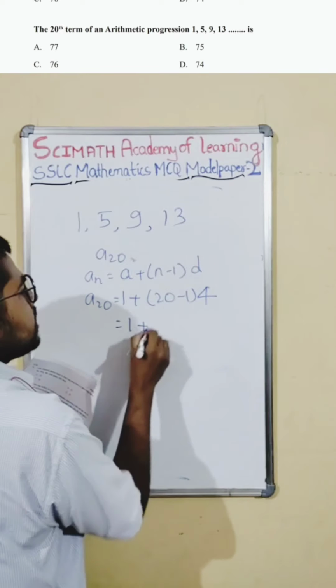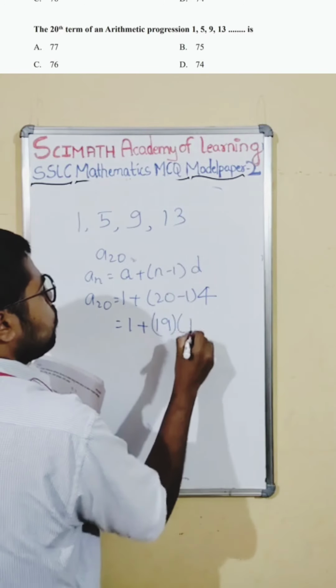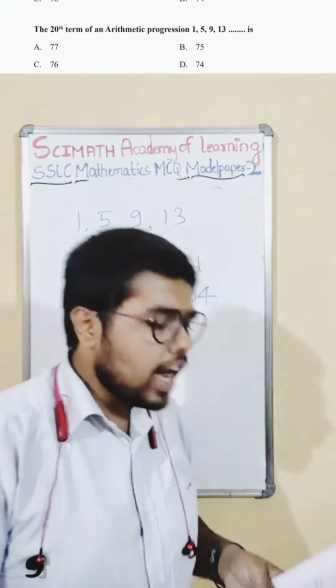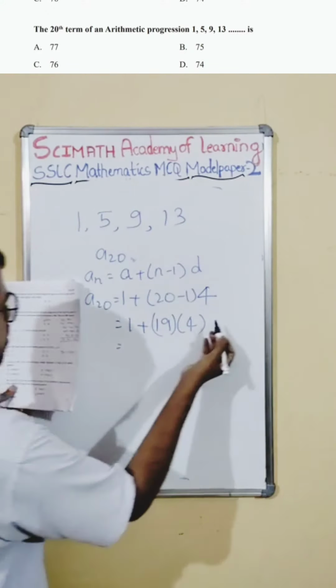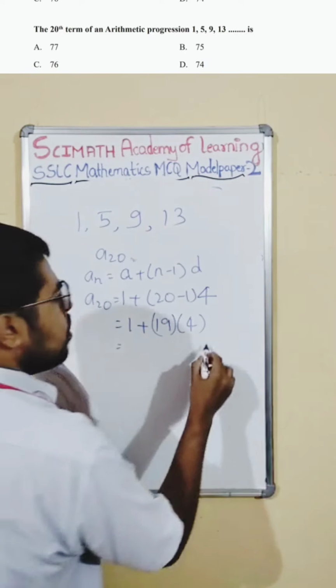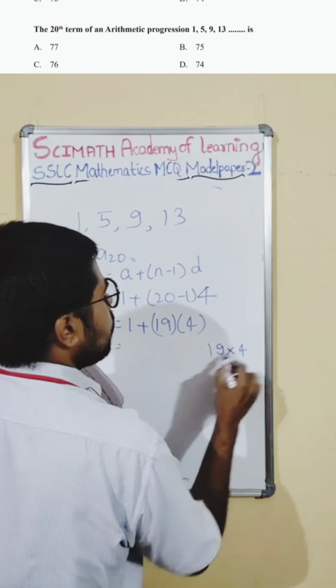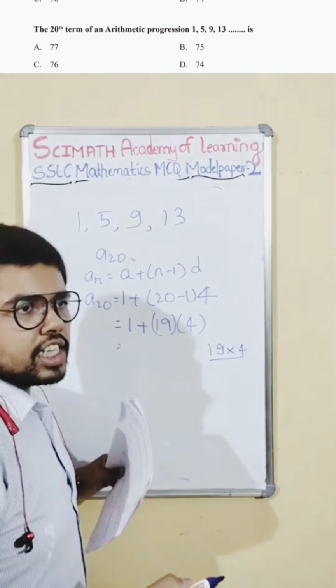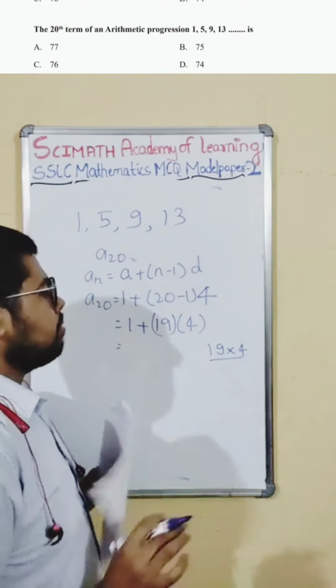So 1 plus 19 into 4. How much is 19 into 4? Be very careful when you're in an exam, don't be overconfident. Sometimes you will be a little stressed and put something immediately.